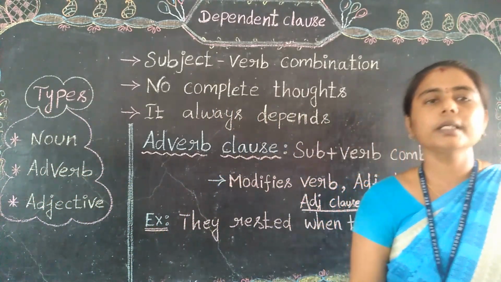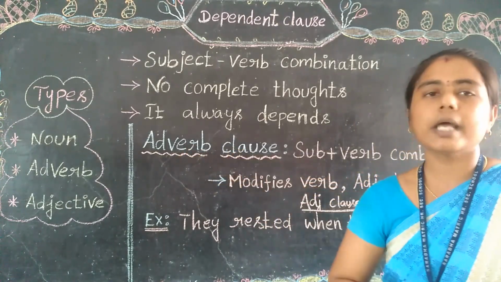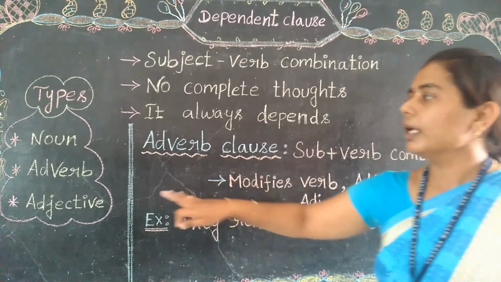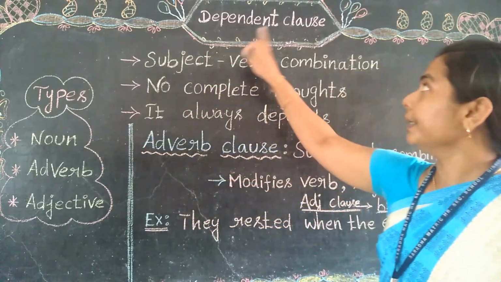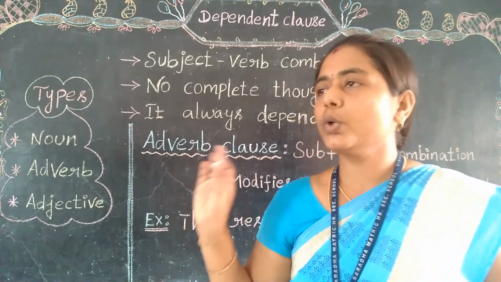That's it, students. This is the concept of the adverb clause. So we have learnt about the 3 types of dependent clause. Students, just go through it.